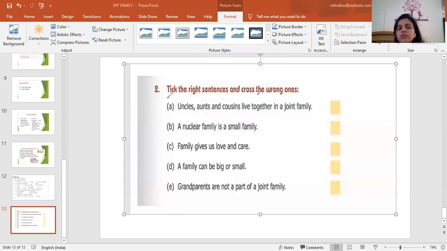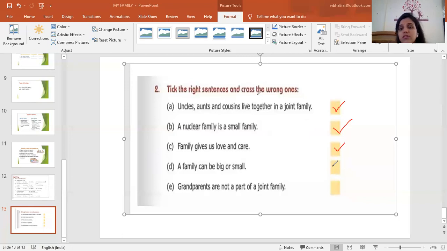Okay, so in this one, what you have to do, you have to put the tick in front of the correct one and you have to put the cross in front of the wrong statement. So: uncle, aunt, cousin live together in a joint family. This statement is true. So put the tick in front of this. A nuclear family is a small family. This is also correct. Yes, nuclear family is also known as small family. Family gives us love and care. Yes, this is also correct. A family can be big or small.